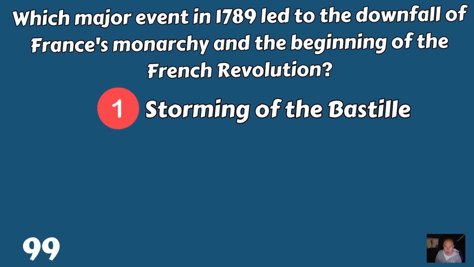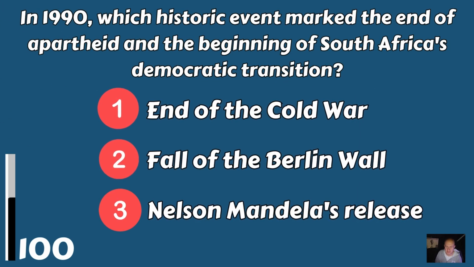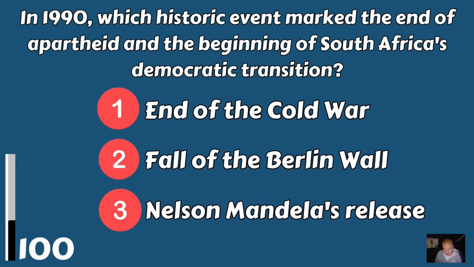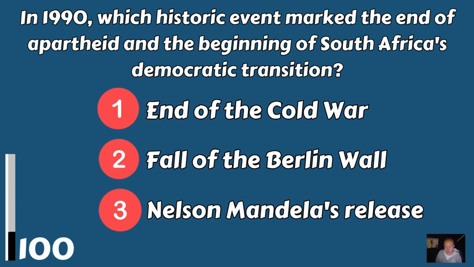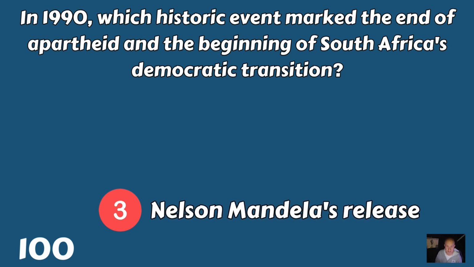And now question 100. In 1990, which historic event marked the end of apartheid and the beginning of South Africa's democratic transition? Was it the end of the Cold War? Was it the fall of the Berlin Wall? Or was it Nelson Mandela's release? It was Nelson Mandela's release.